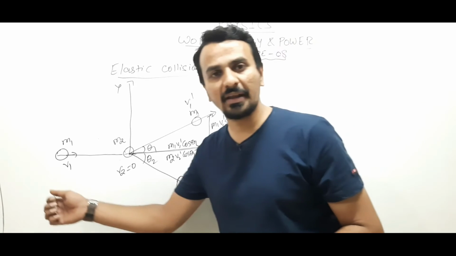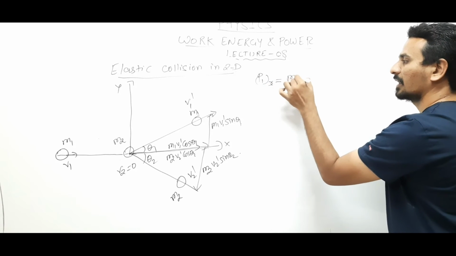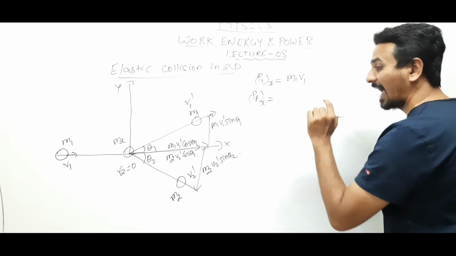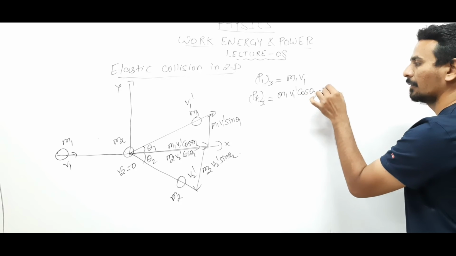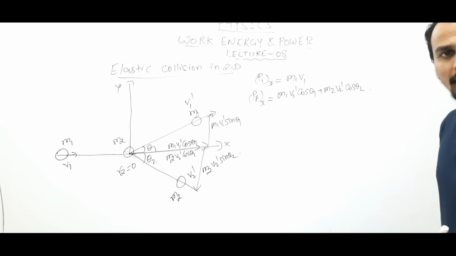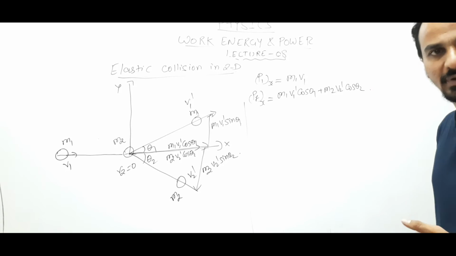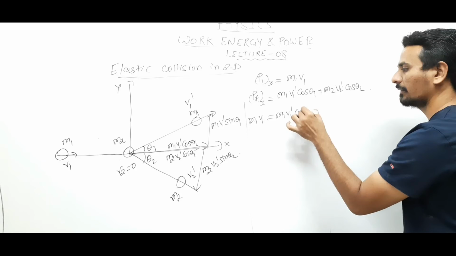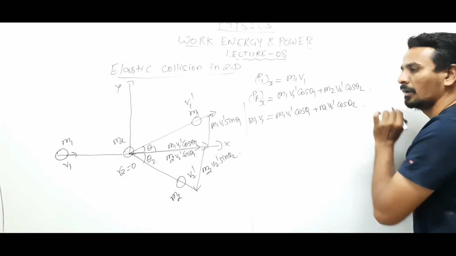Initial momentum is only in the x direction. So initial momentum in x is m1 v1, and the x component of final momentum will be m1 v1 dash cos theta 1 plus m2 v2 dash cos theta 2. Right? Now we can compare the x component of initial and final momentum, of course. So m1 v1 equals m1 v1 dash cos theta 1 plus m2 v2 dash cos theta 2.